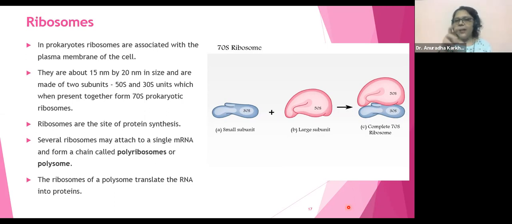Then I told you that ribosome isn't an organelle because it's not going to be surrounded by the plasma membrane. It does not have plasma membrane. Then what is it made up of? So it is going to be made up of ribosomal RNA and proteins. And we saw in detail which are the ribosomal RNAs and which are the proteins which make up the 70S type of ribosome. Correct? Similarly, we also saw 80S type for comparison.